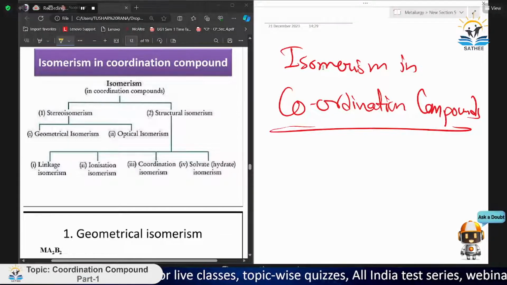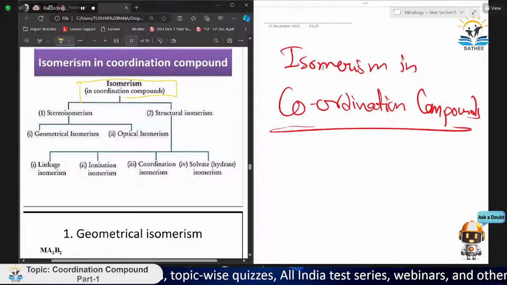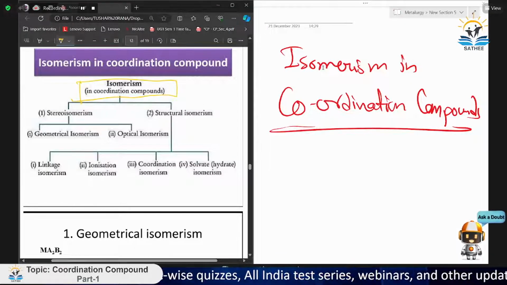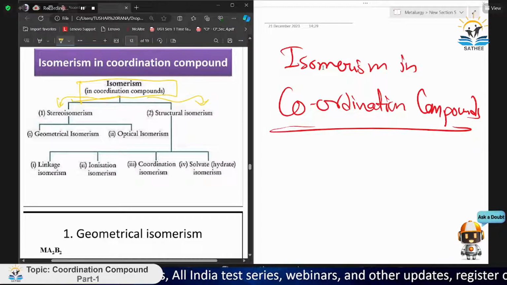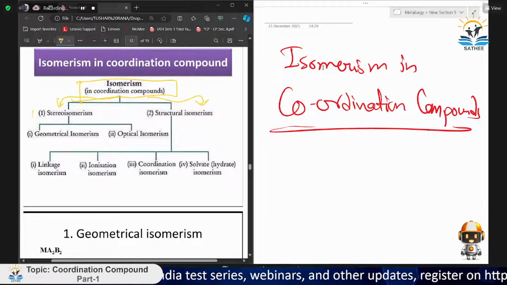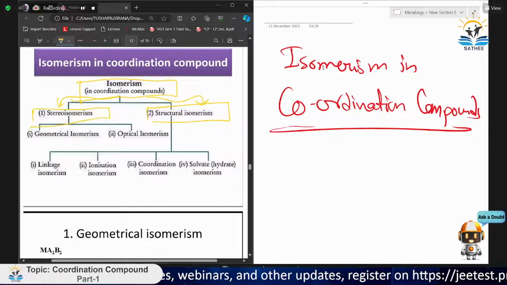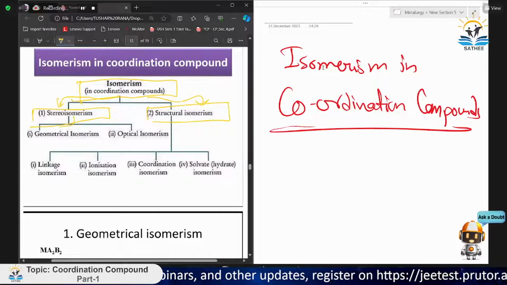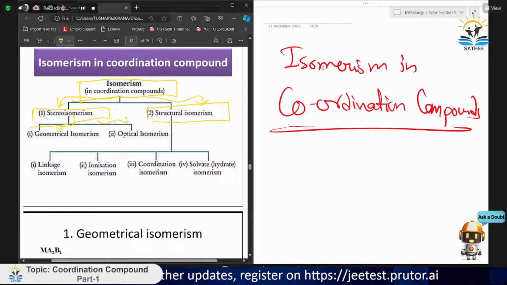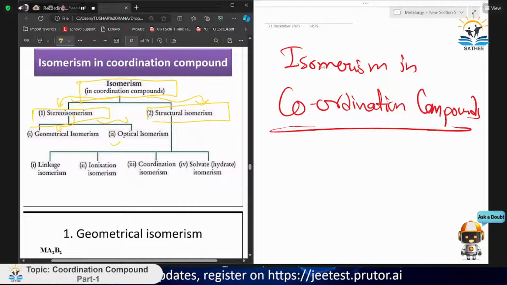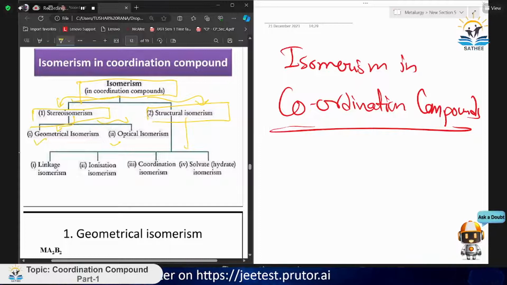Okay, let's say in isomerism of coordination compounds, we are dividing isomerism into two parts. First is stereoisomerism and second one is structural isomerism. You all know what stereoisomerism and structural isomerism are, so no debate on that. Stereoisomerism consists of geometrical isomerism and optical isomerism. You have also heard about these terms. We will discuss these in stereoisomerism, and after that we will discuss structural isomerism.